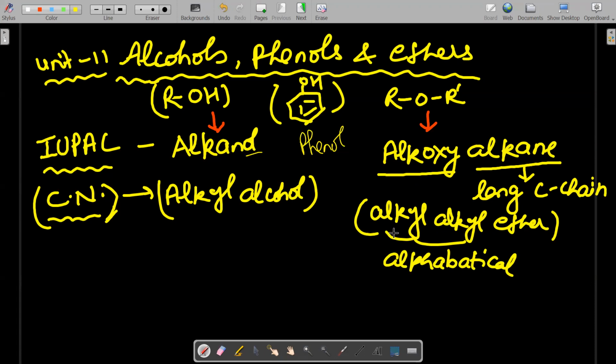The common name of ether is alkyl ether. If both are similar, then we say dialkyl ether. But if both are different, then they are written separately as alkyl, and which alkyl is written first depends on alphabetical order. The one that comes first alphabetically is written first. Okay, so now we will discuss some examples.